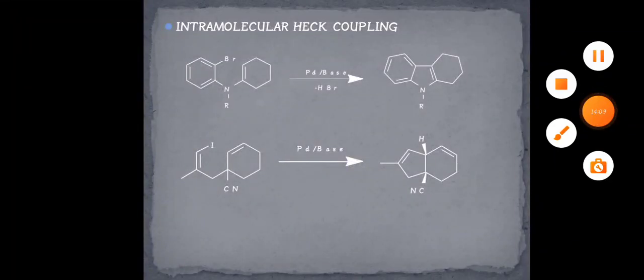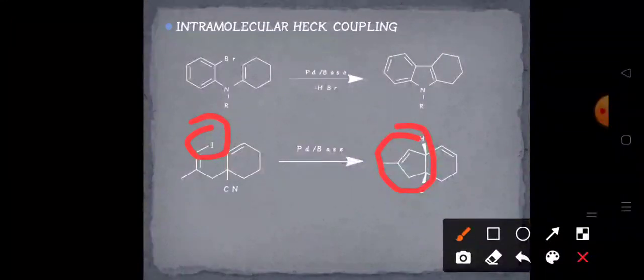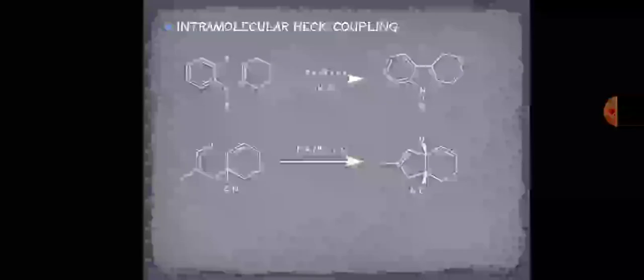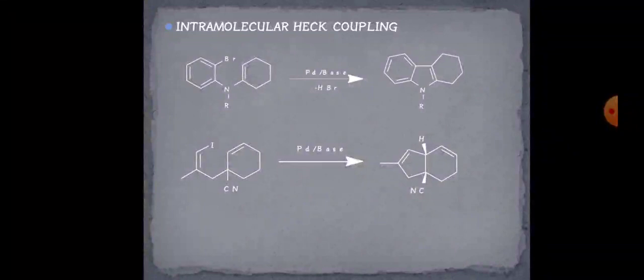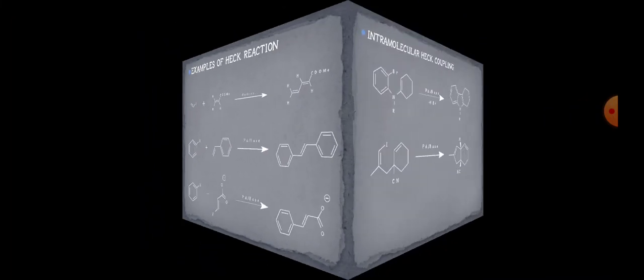This iodine is replaced, and there is a formation of a 5-membered ring, and the intramolecular Heck coupling reaction takes place in a trans manner. So this was all about your Heck coupling reaction, and these are some examples of your Heck coupling reactions.